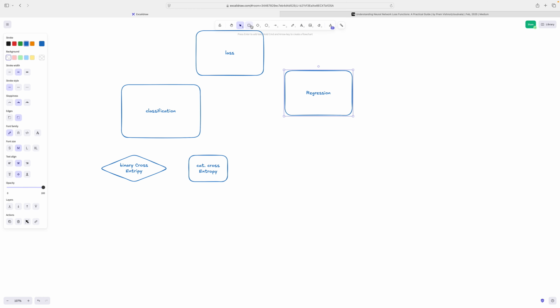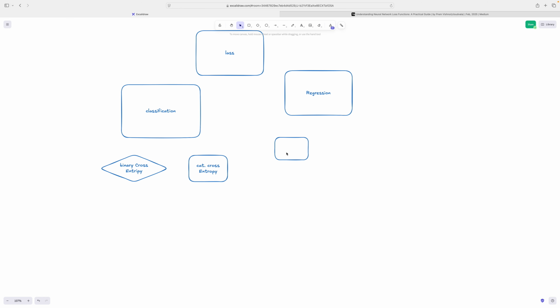Then in regression also there are various kinds of things. Here we have, most of the time, mean squared error, MSE. This is very important. If you know machine learning, it is very important. And also mean absolute error. So we can say mean absolute error, MSE.